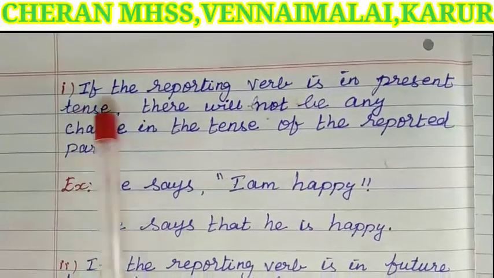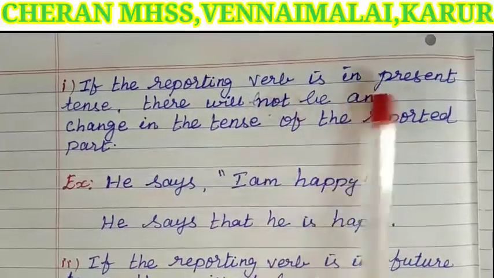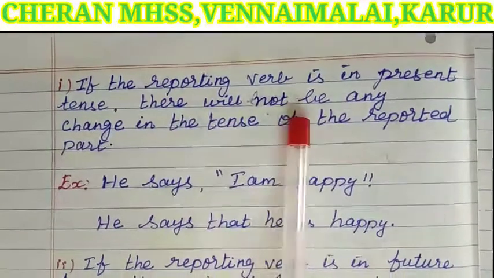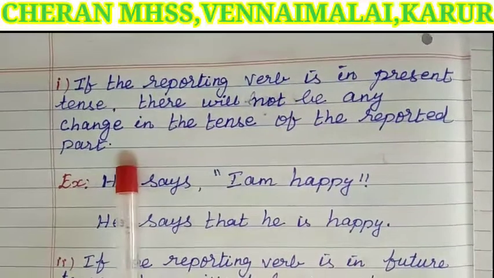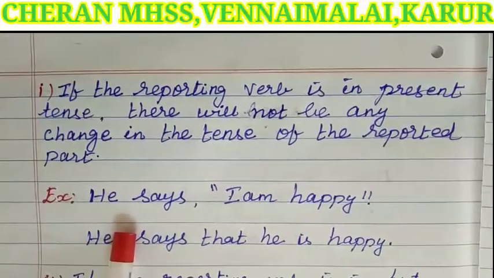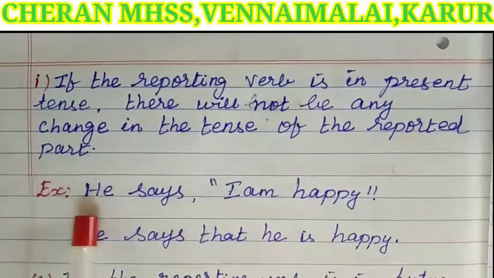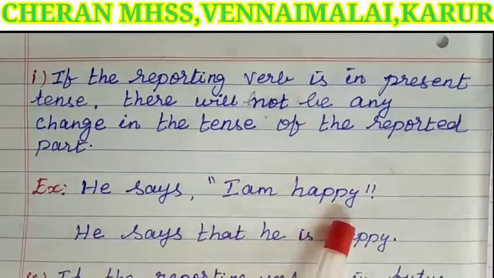First point: if the reporting verb is in present tense, there will not be any change in the tense of the reported part. For example, he says, "I am happy."